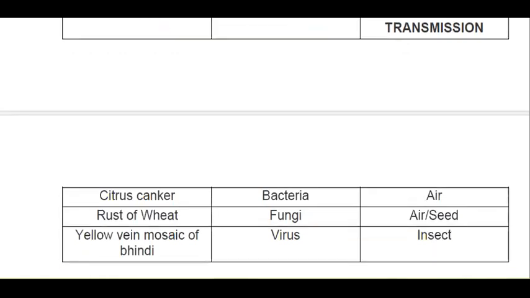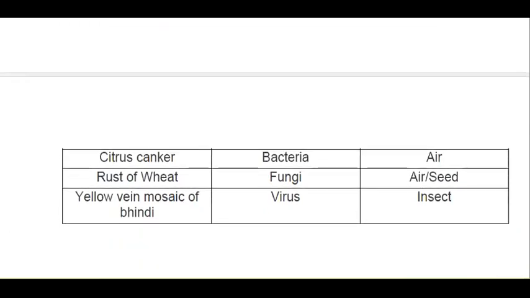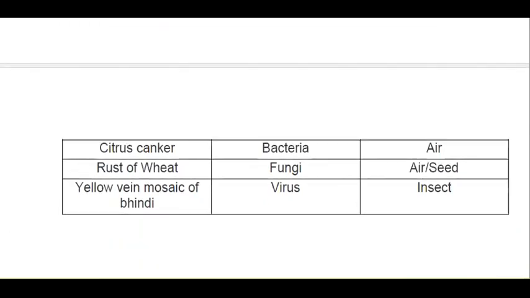And yellow vein mosaic of bhindi. Bhindi means lady's finger. Again, the causative organism is a virus and it is spread by the insect that sits on the plant and carries the virus to the next plant. So these are some common examples of plant diseases caused by microorganisms. Again, I repeat, these are important for your examination.